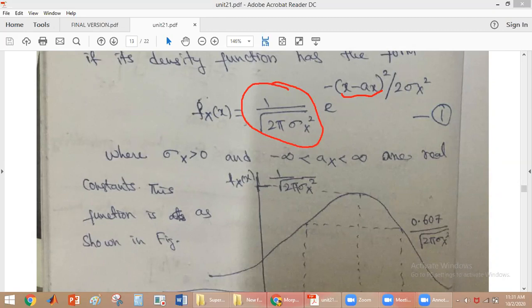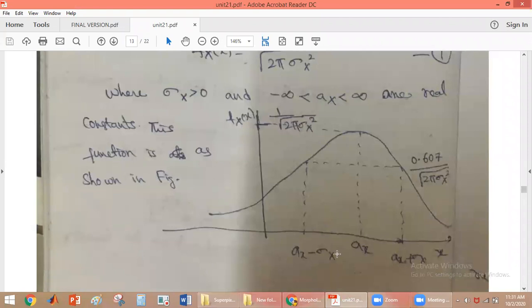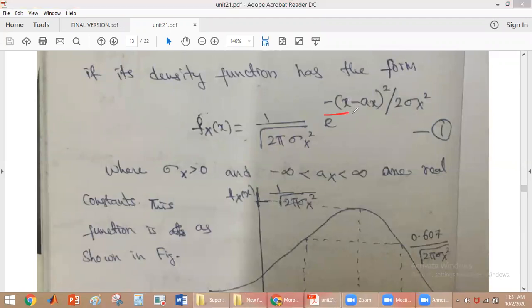If you observe this, the amplitude is reduced to some value when you substitute x equal to a_x minus sigma x or a_x plus sigma x. Substitute x equal to a_x minus sigma x: a_x will get cancelled, sigma x square will get cancelled, so we get e power minus 1 by 2.